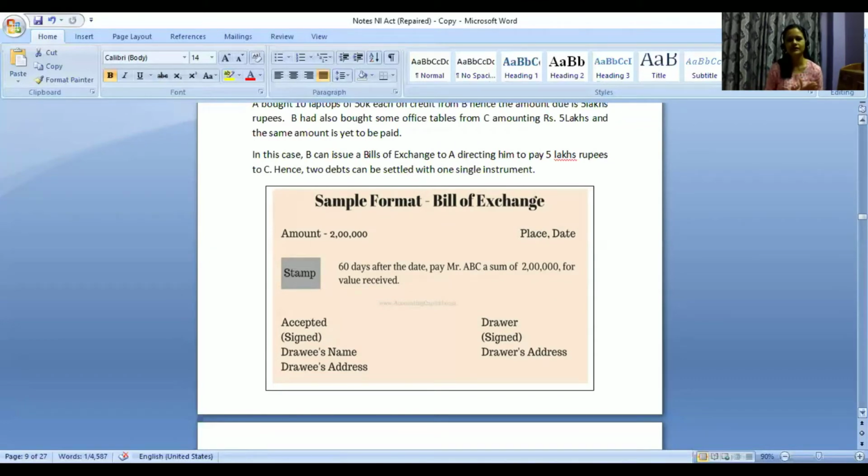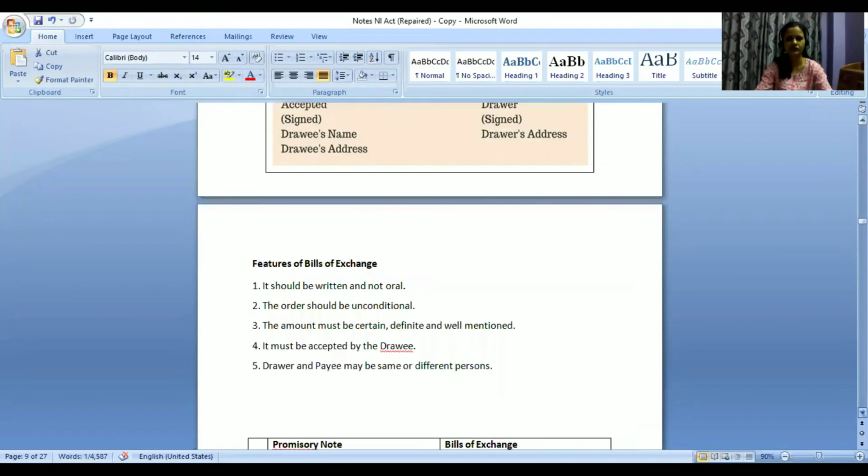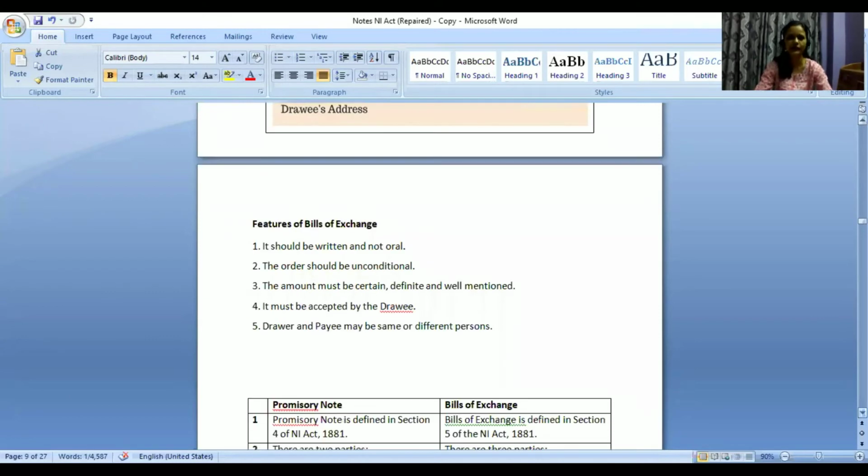So in promissory notes, there is no concept of acceptance. But in case of bills of exchange, because someone else is giving us an order, a direction, we need to accept that particular order. Only when it is accepted will it be considered valid. Otherwise, I may just make a bill of exchange in the name of any person, right? I may give directions that pay me this much, pay me that much.